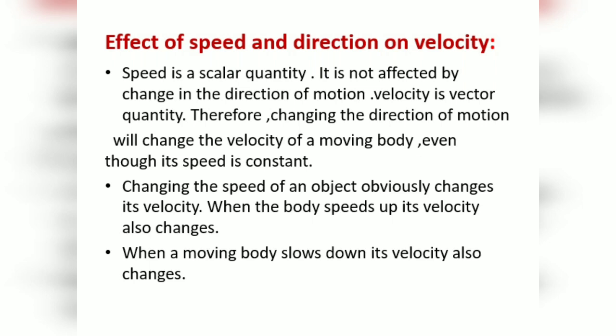If speed changes, the velocity of the body changes. So changing the speed of an object obviously will change its velocity. If a body speeds up, its velocity changes. When a moving body slows down, velocity also changes.